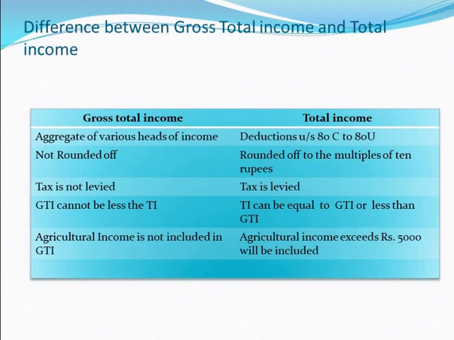Gross total income cannot be less than total income. Total income can be equal to gross total income or less than gross total income. Agriculture income is not included in gross total income, but agriculture income up to 5,000 rupees is exempted and above 5,000 rupees is included in the total income.